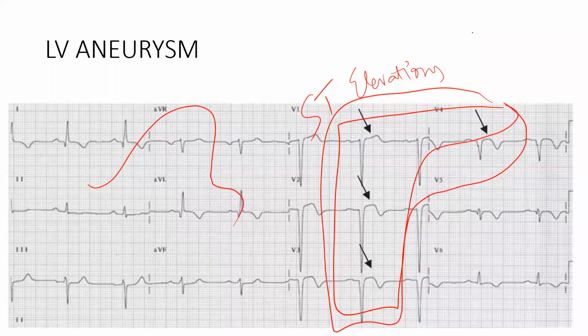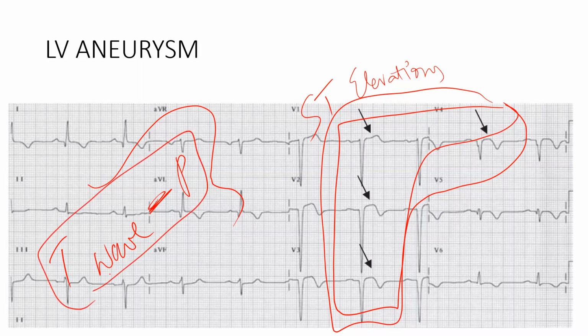Sir, if the PR segment is depressed, what will be the baseline, sir? See, we have one more thing. After the T wave, till the next P wave, we have another segment. That also will be there. From the T wave to the next P wave, we have one more segment. That will be normal.